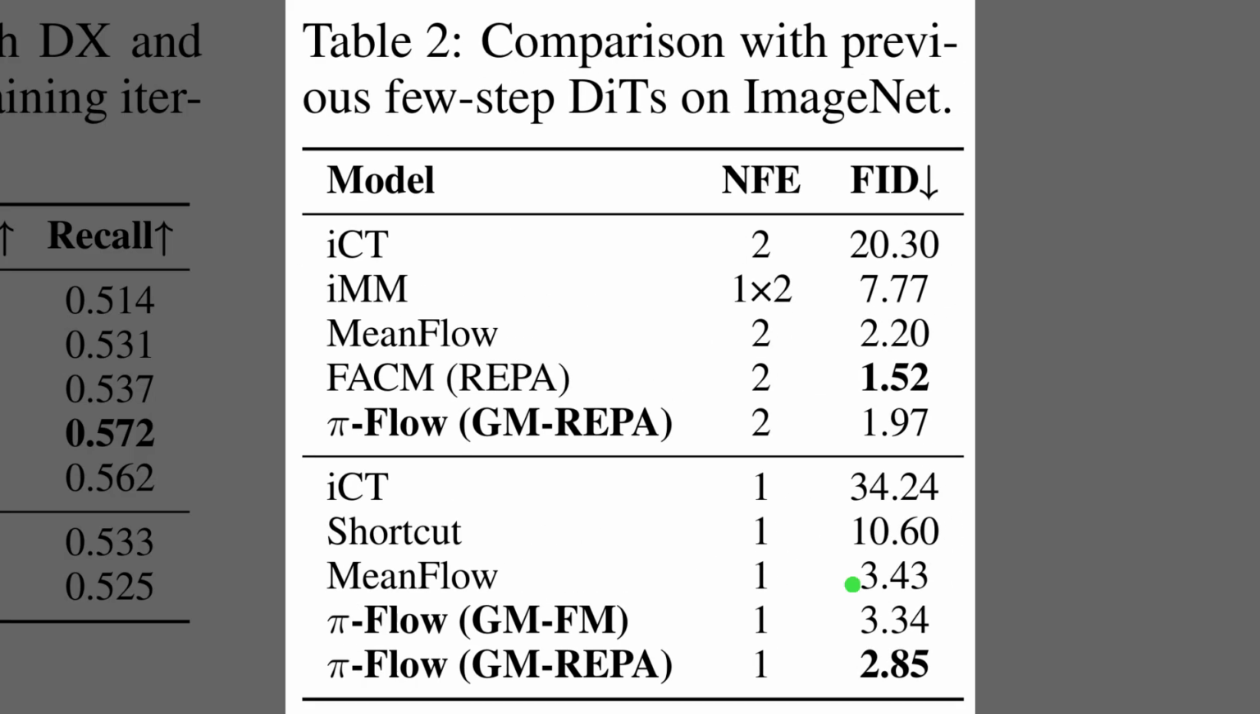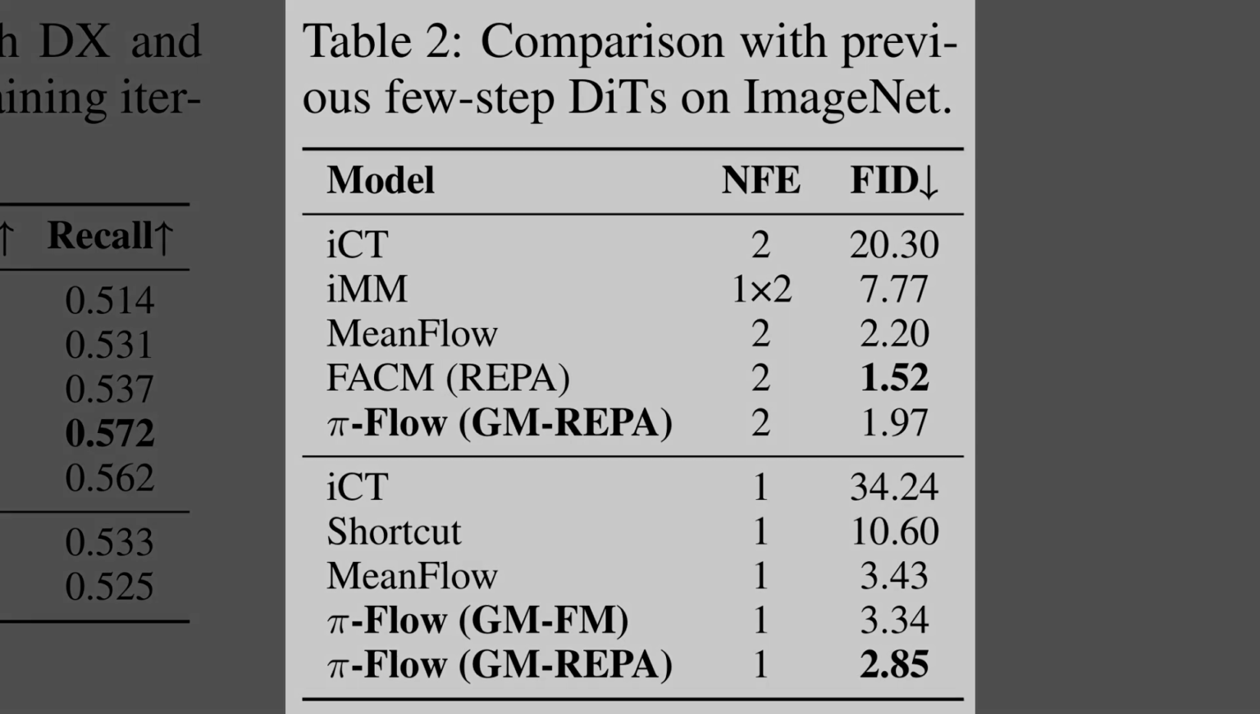Okay, Table 2 compares few-step IT models on ImageNet. The two-step block shows that FACM reaches the best FID at about 1.52, while the GM policy with REPA lands near 1.97. The one-step block is the headline. The GM policy with REPA posts a 2.85 FID, which beats mean flow's 3.43 and tops prior shortcut and ICT baselines. These gains arrive without extra network calls per substep.